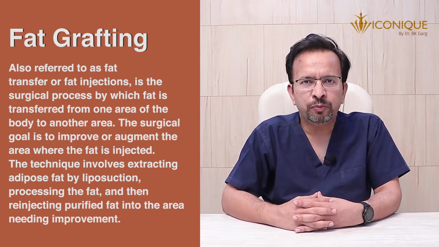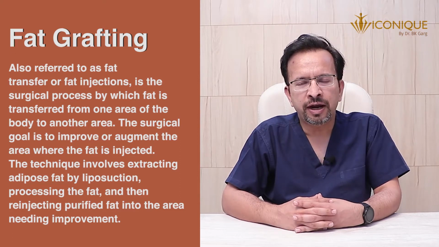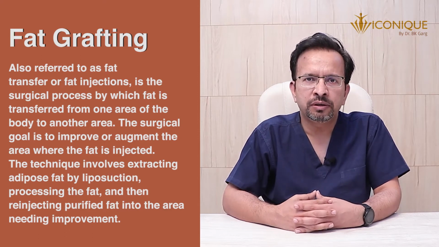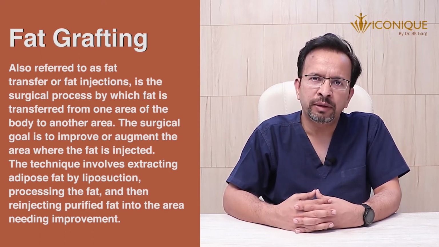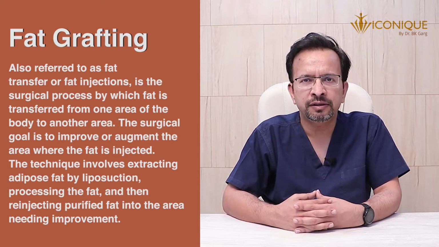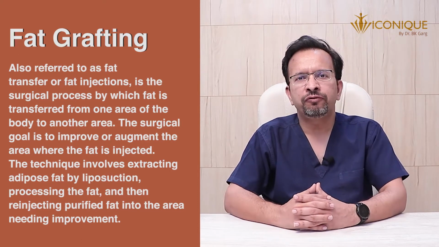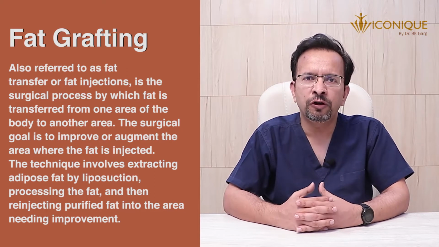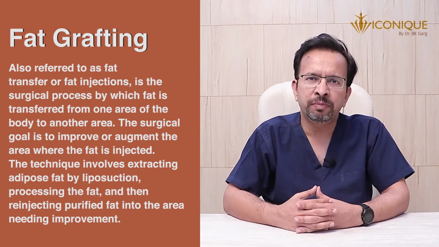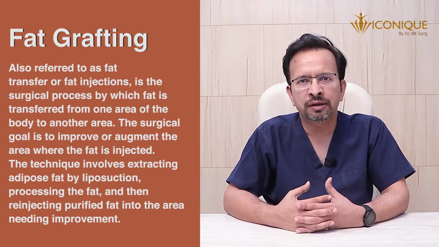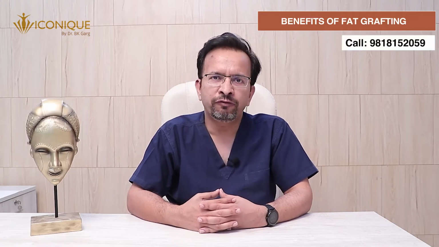Let us discuss what fat grafting is commonly. In a fat grafting procedure, we take out fat from some part of your body, usually your tummy area, in the lower abdomen area, or from your thighs, and then we process this fat and use it for enhancement or to add volume to the desired area, which can be breast, buttocks, side of thighs, to give you more hourglass shape, or sometimes we use this in your face also.